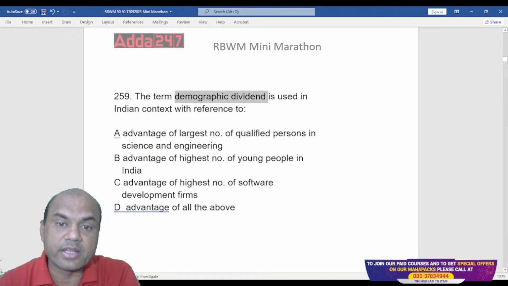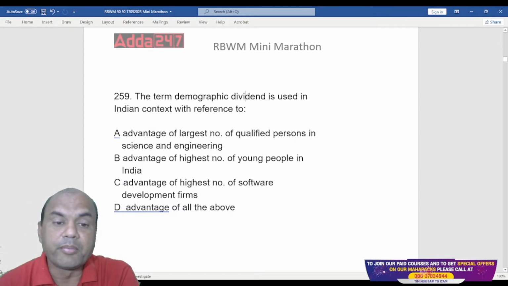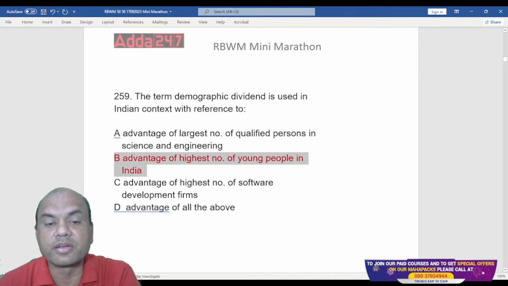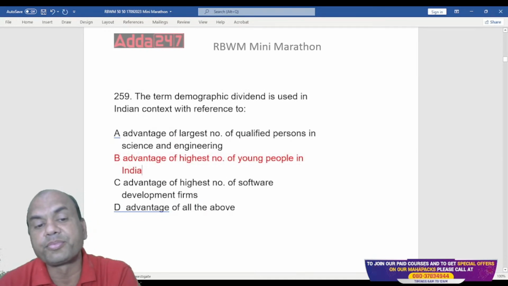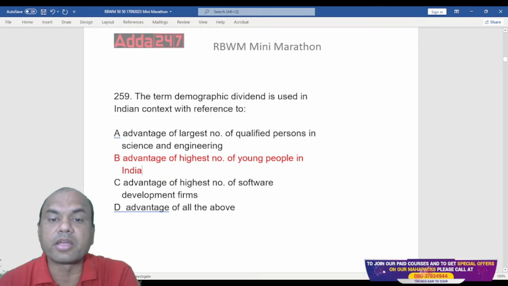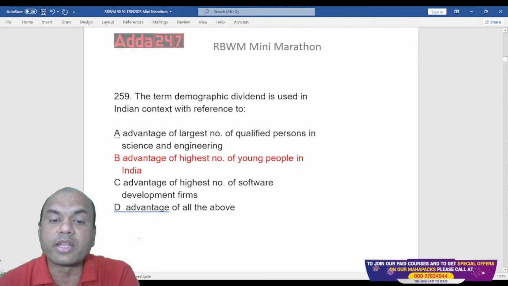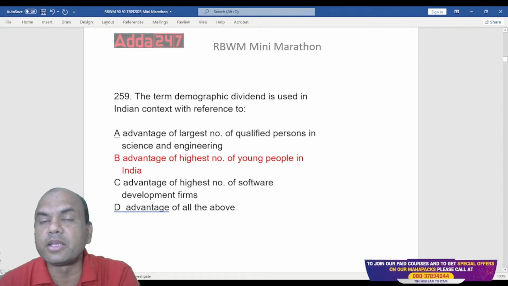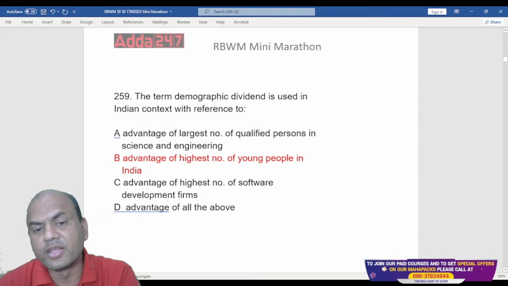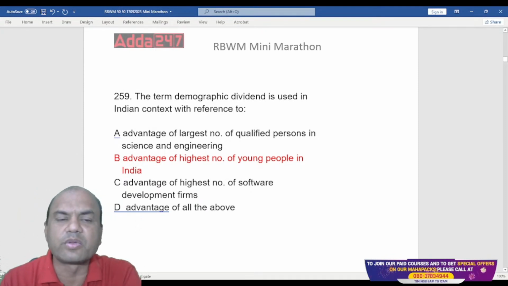India has an advantage over here demographically. Why? Because it has the highest number of young people in the world. So this is the answer. The term demographic dividend is used in Indian context with reference to advantage of highest number of young people in India. Okay, the software firm and these are all different. These are not related to the question.